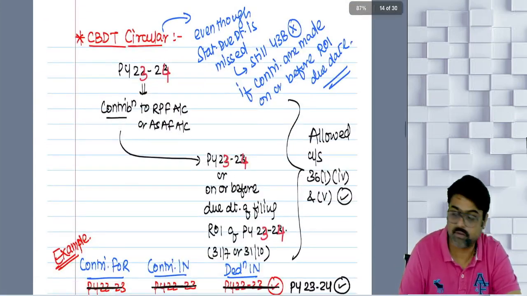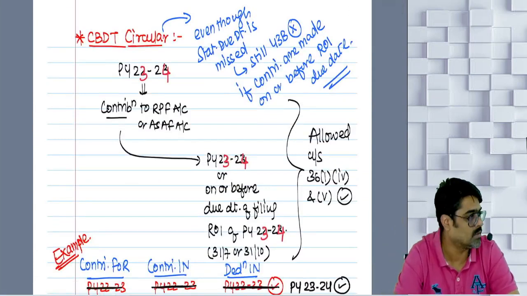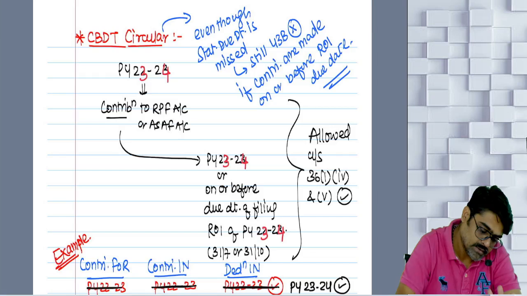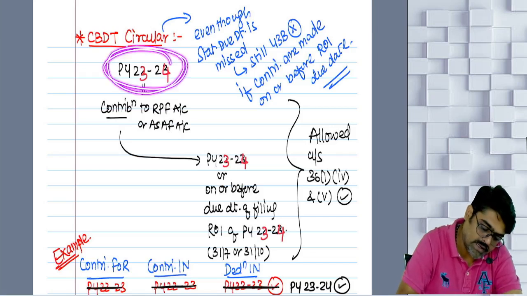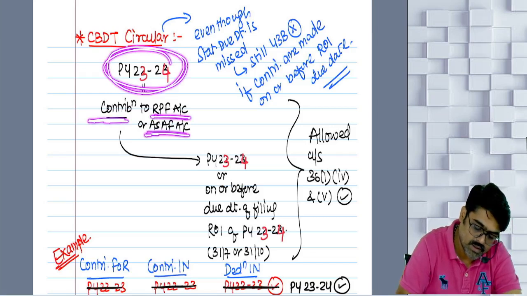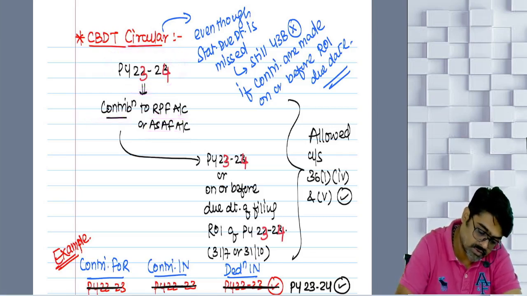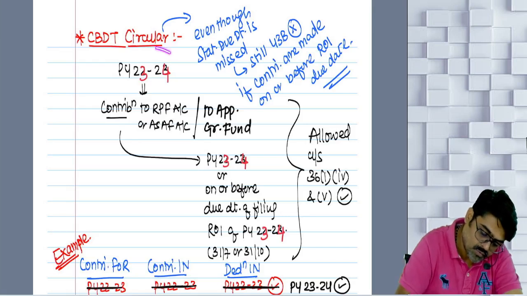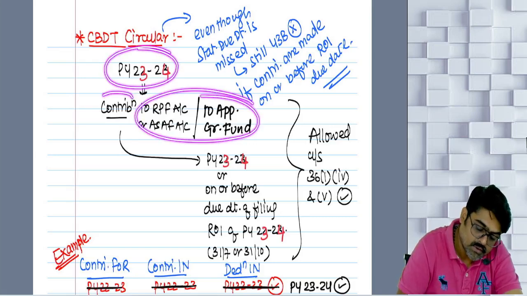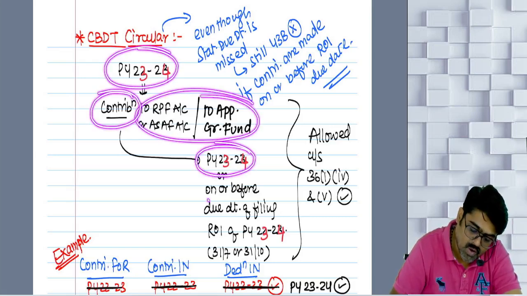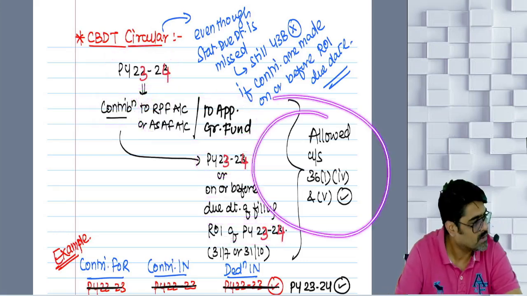Now see, what is the CBDT circular? I just explained this circular to you right now. For any previous year, if the contribution to RPF account or ASF account or approved gratuity fund account is made in this year or on or before the due date of filing ROI of this year, yes or no, then it will be allowed as a deduction in this year.